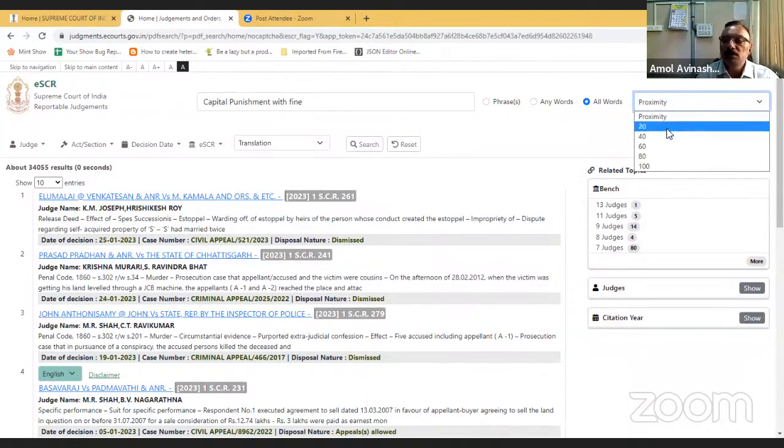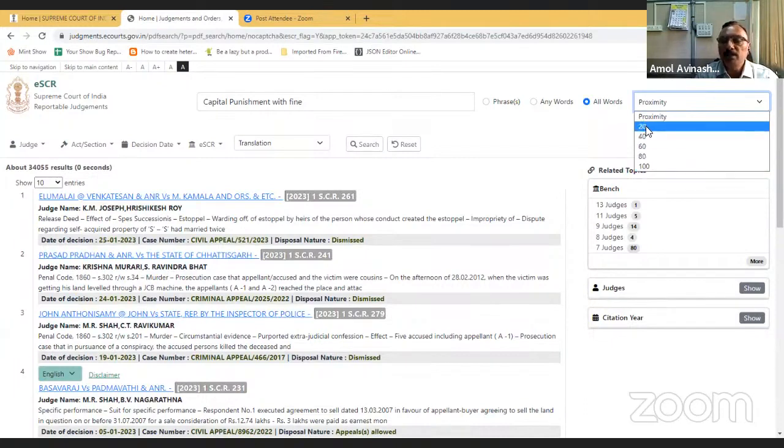If I select 20, it means the distance between two words, like capital and punishment, is more or less 20 words. If you select 100, then the distance between the two words which you have entered is more or less 100.